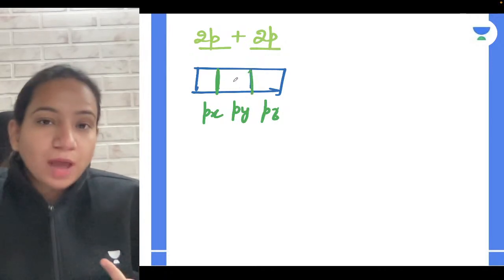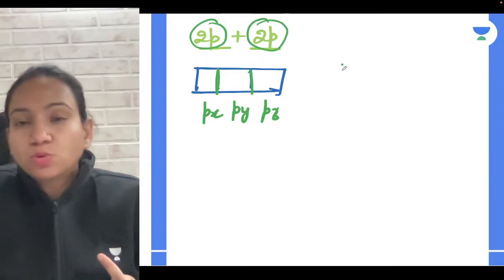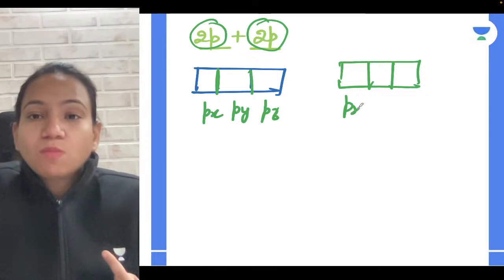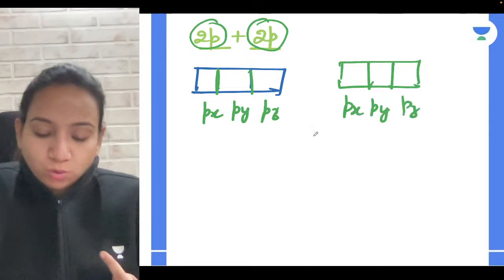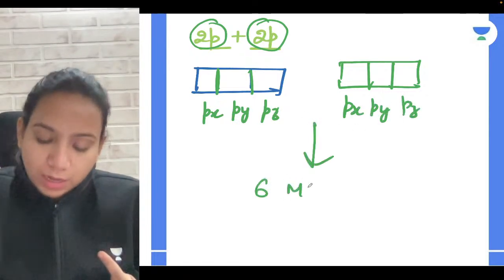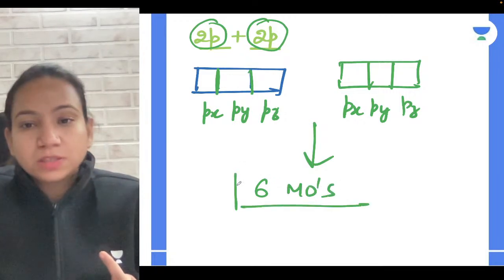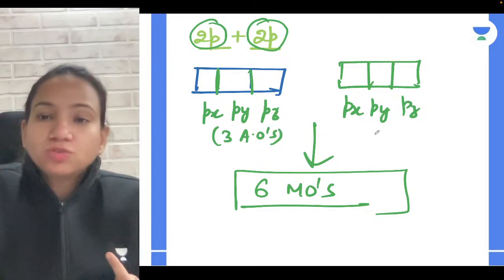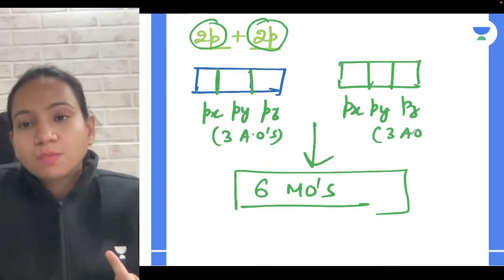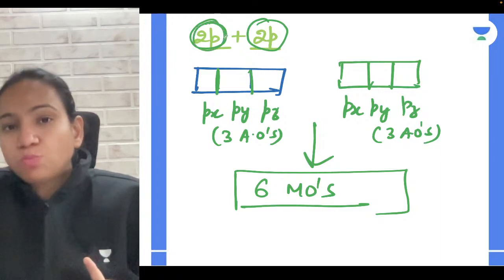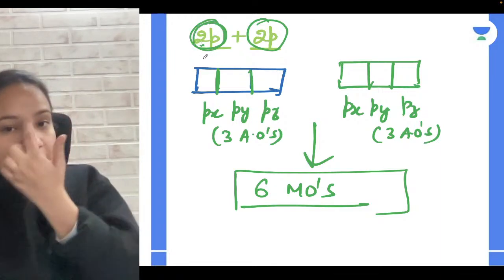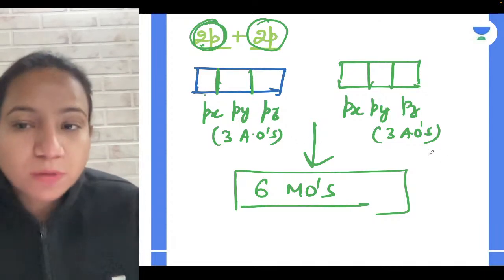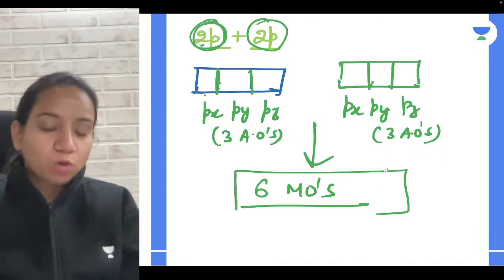So what is going to happen here? 2p and 2p are combining. Total how many molecular orbitals will be formed? Three orbitals are combining with three, so 6 molecular orbitals will be formed. Are you getting that? Because this is 3 atomic orbitals and this is also 3 atomic orbitals. 2p is a subshell, but it contains 3 orbitals, px, py, pz. So 3 atomic orbitals combining with 3 will give 6 molecular orbitals.